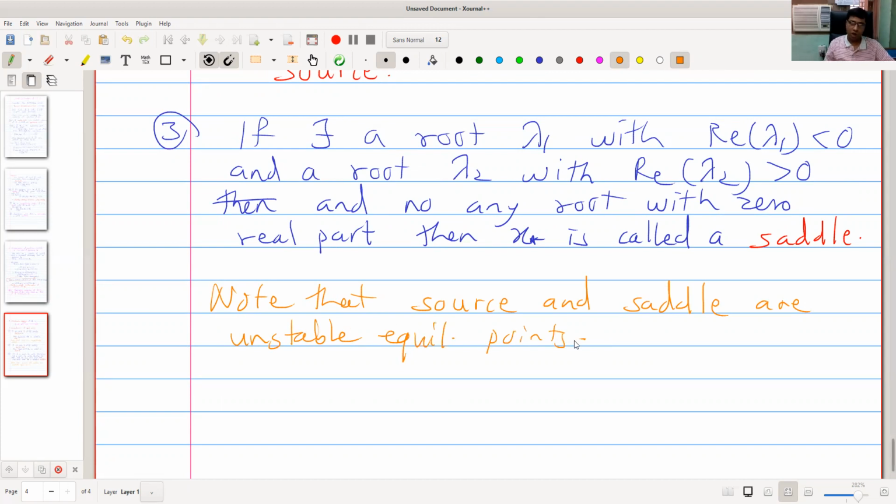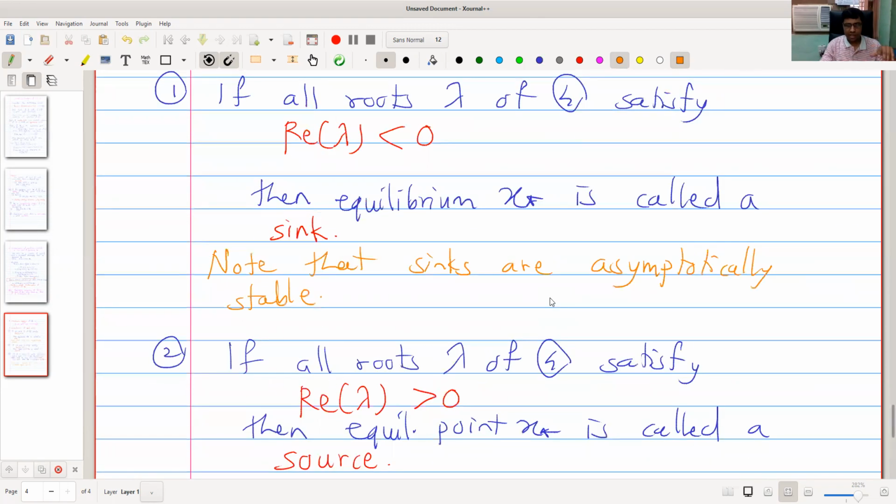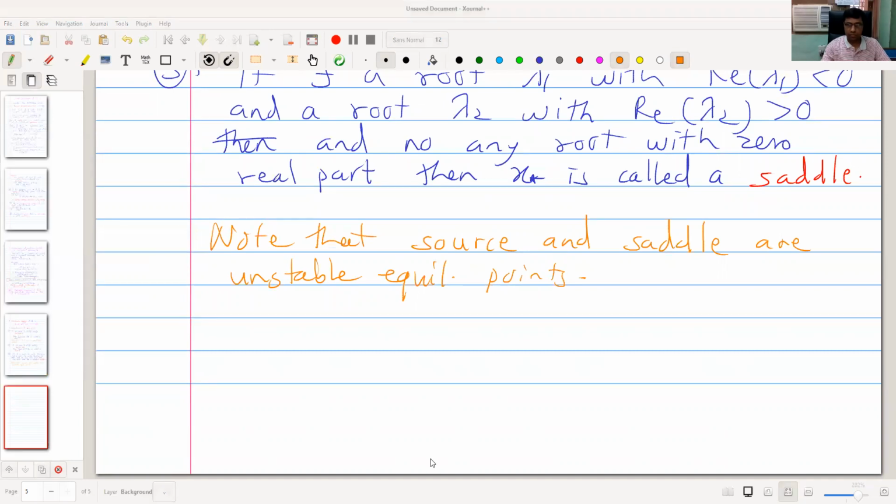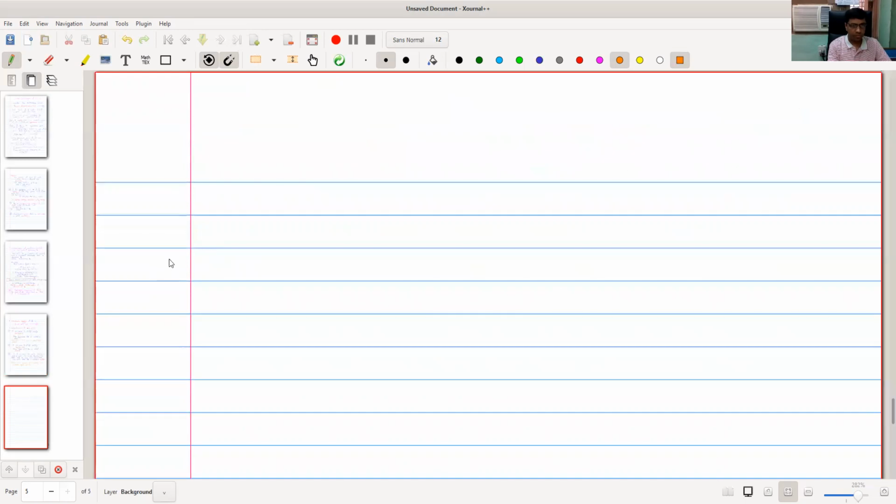Now we solve one example to illustrate all these ideas. Example 1.